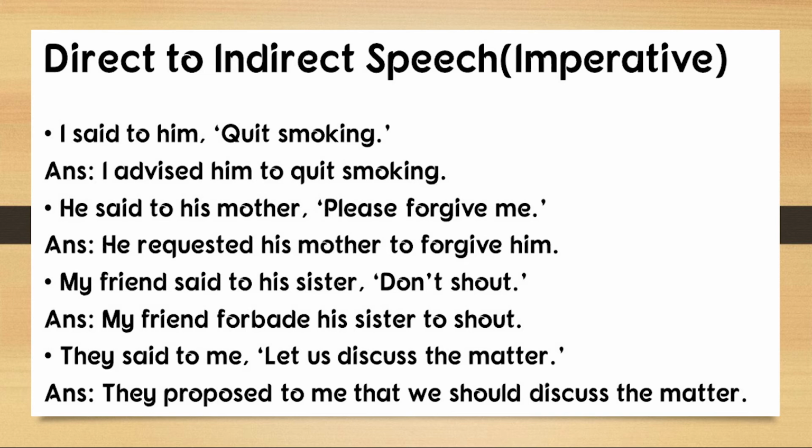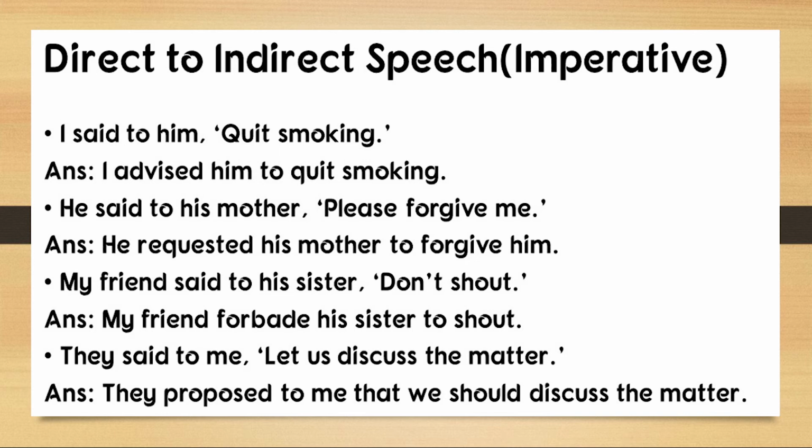The second one, he said to his mother, please forgive me. Now please has been used, so it's a clear identification that it is a request. For that reason we have written, he requested his mother to forgive him. Requested has been used and to plus verb infinitive also has been used.